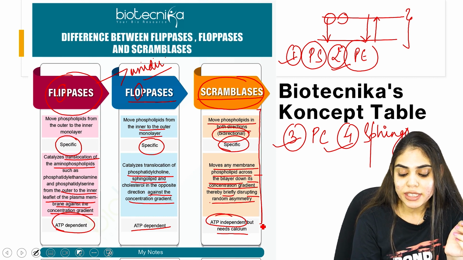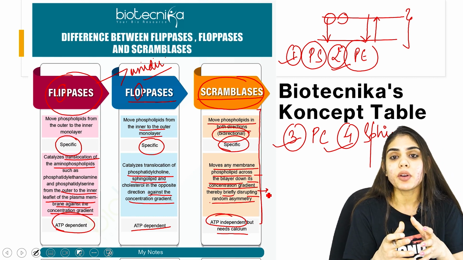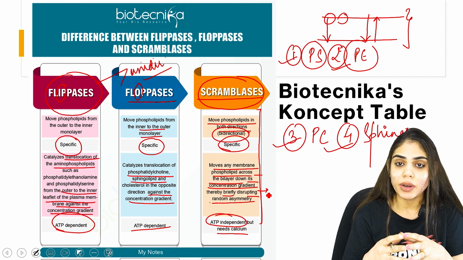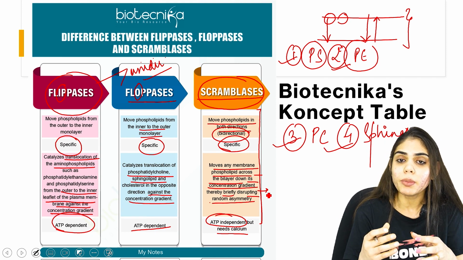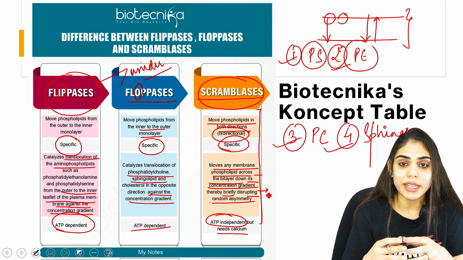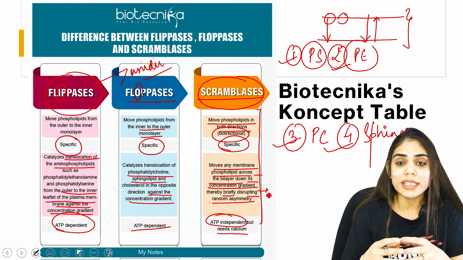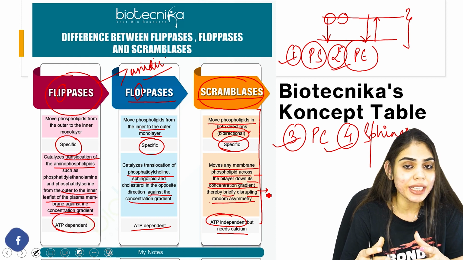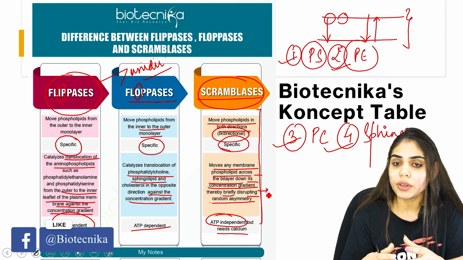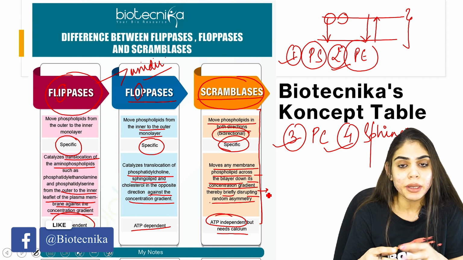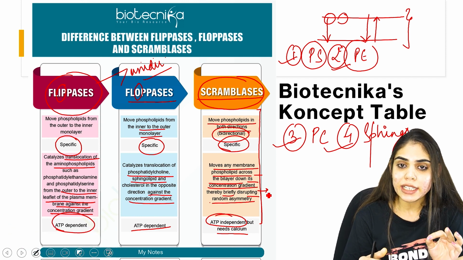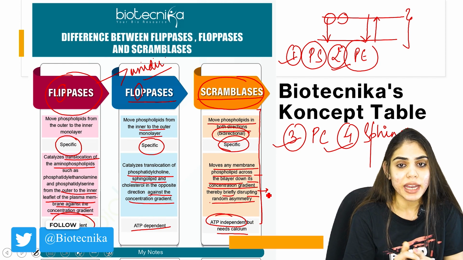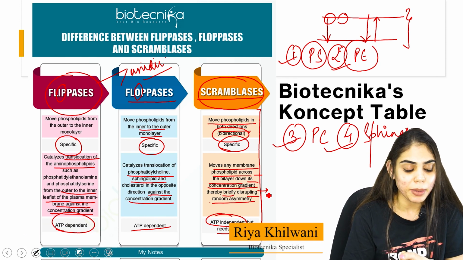So in summary, we have seen that flipases and flopases catalyze the translocation of phospholipid from outside to inside or from inside to outside. So they always need ATP for their action. Whereas scramblases don't need any ATP. They are specific for all different kinds of phospholipid, but they need calcium ions for their action. So this is all about the enzymes that maintain the asymmetric distribution of the plasma membrane.